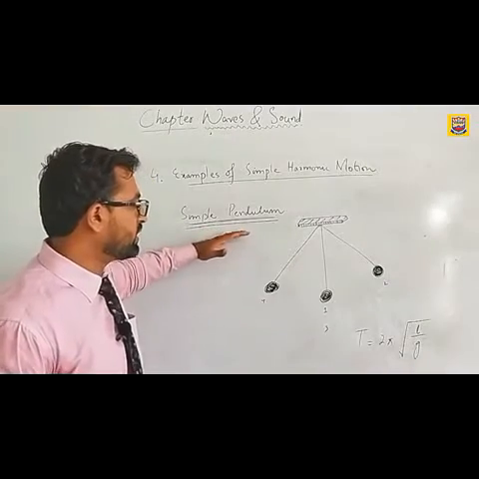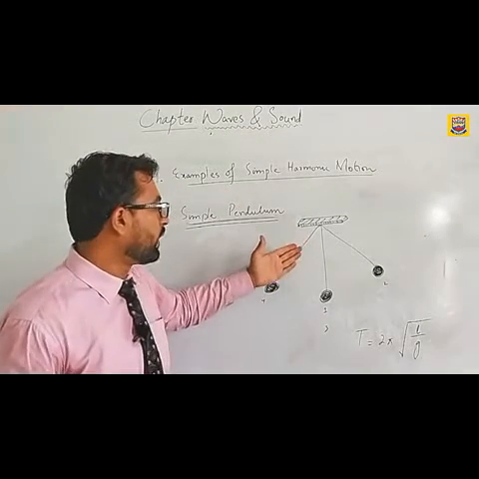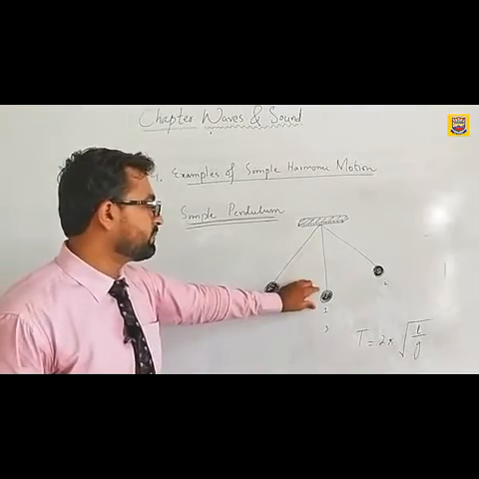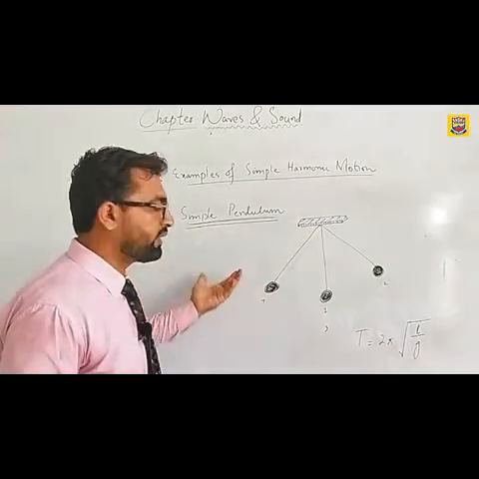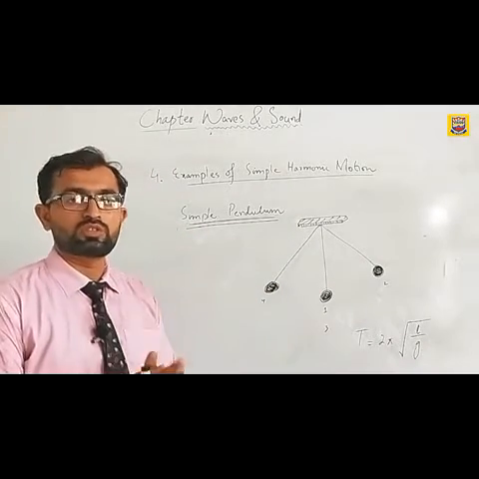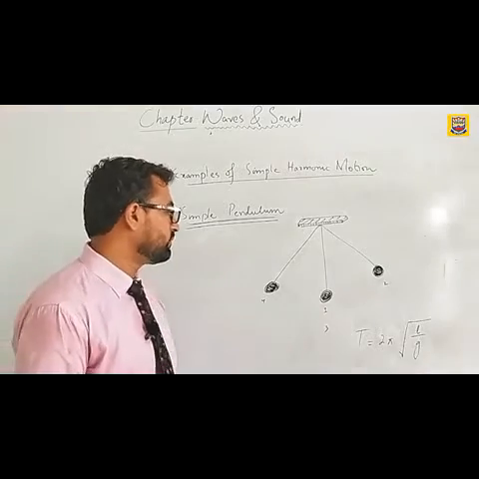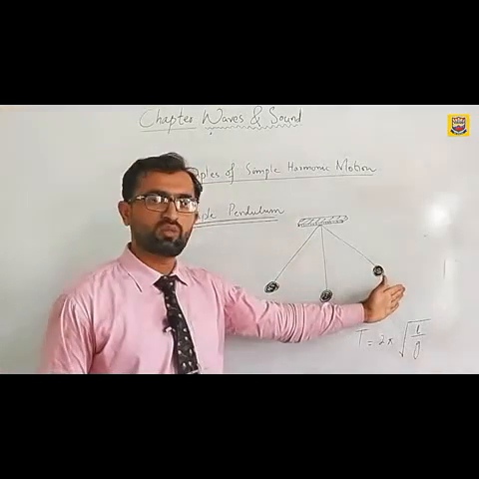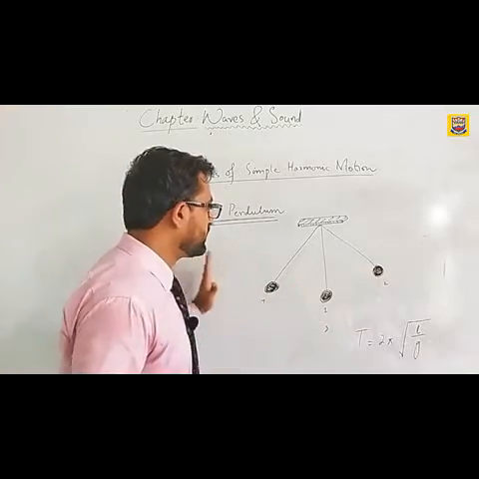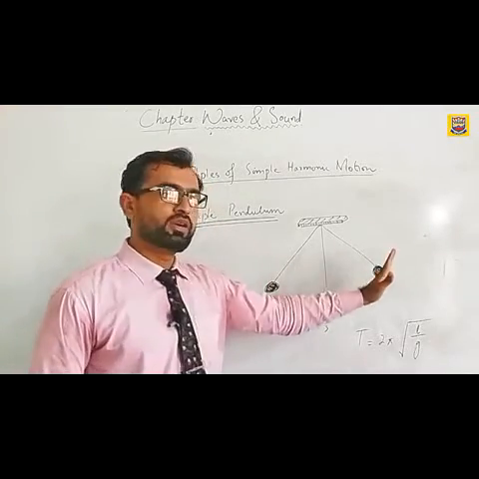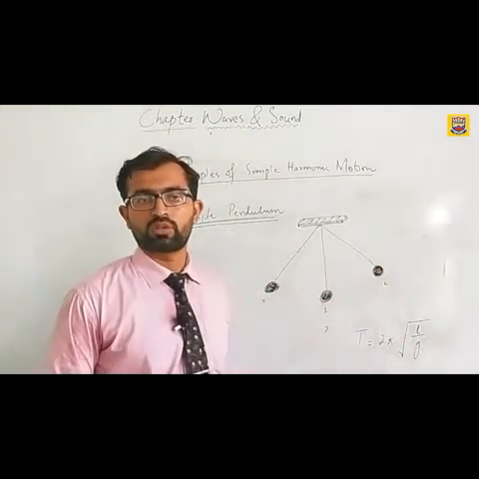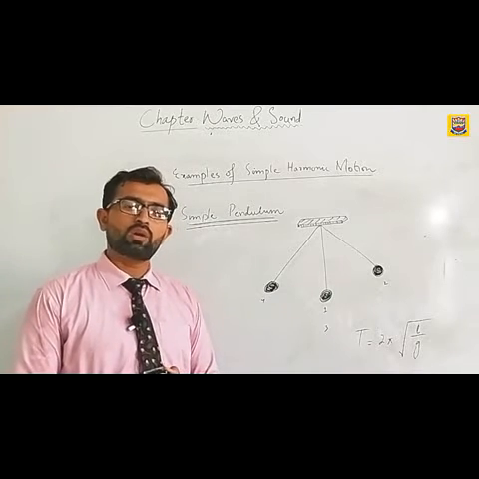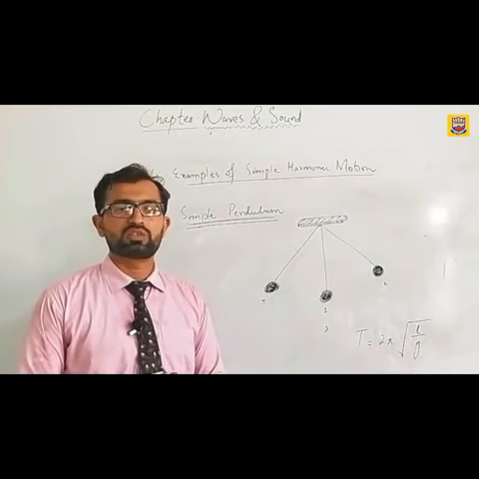Now the simple pendulum is simple. Why? Because there is one string and there is a metallic bob. Whenever we want to produce simple harmonic motion, we have to do nothing but just move this bob towards either of its sides, and it will continue to swing and produce the simple harmonic motion, and it will produce different oscillations. Now it is very important to discuss the time period of the oscillation.